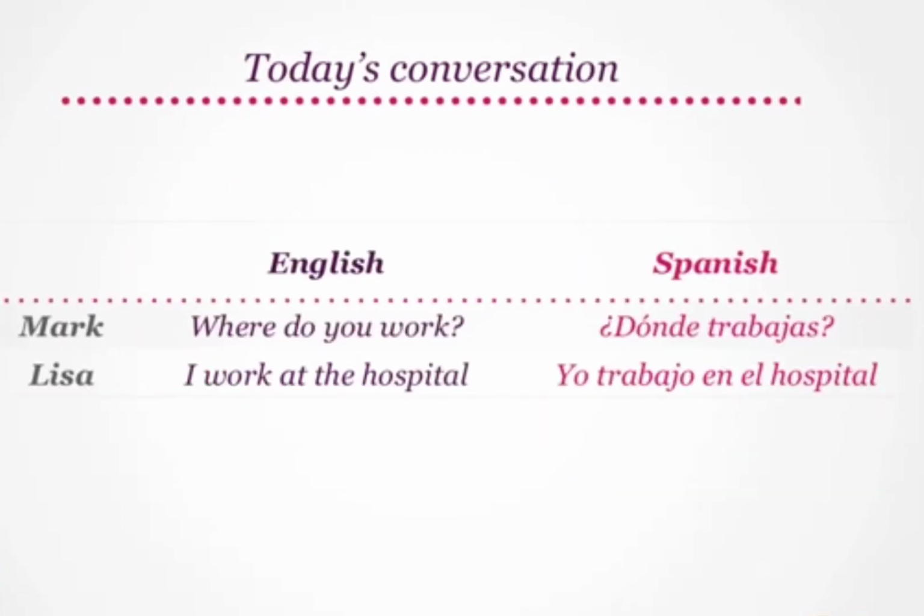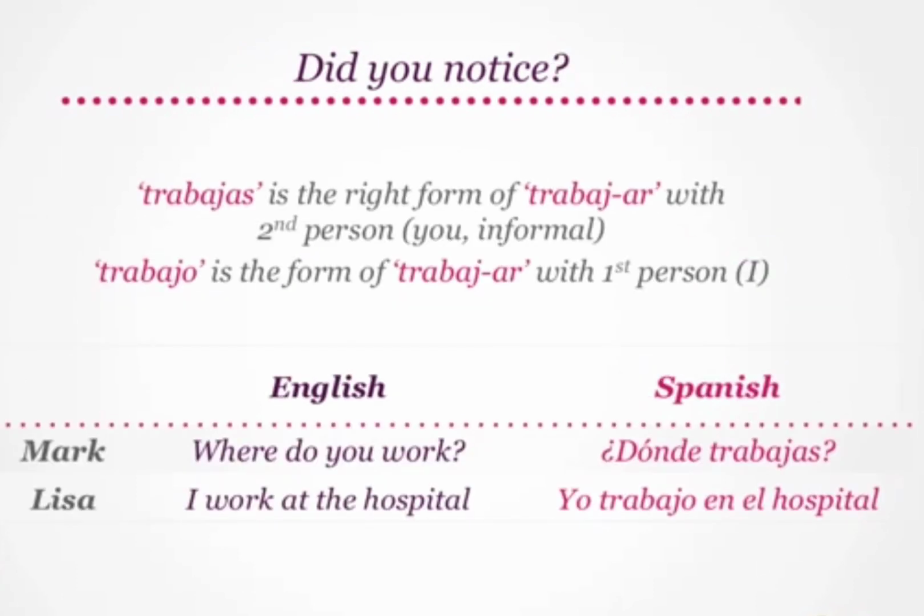Where do you work translates to ¿Dónde trabajas? In response, I work at the hospital becomes yo trabajo en el hospital. Did you notice that trabajas is the right form of trabajar with second person, and trabajo is the correct form of trabajar with first person or I?